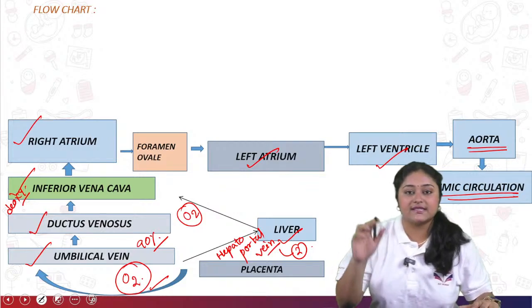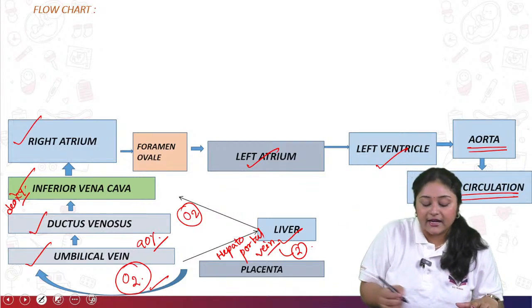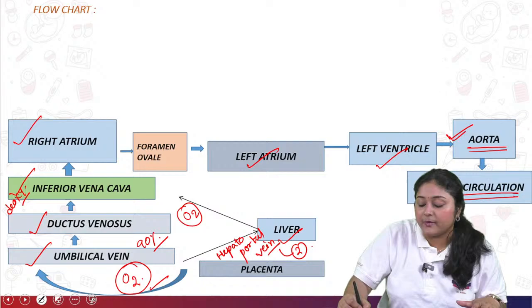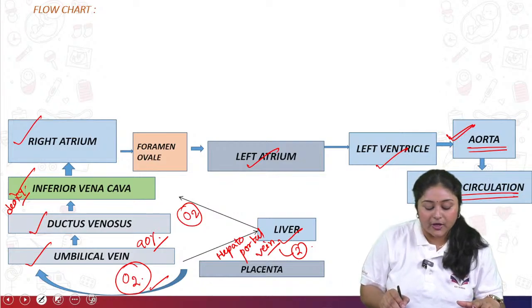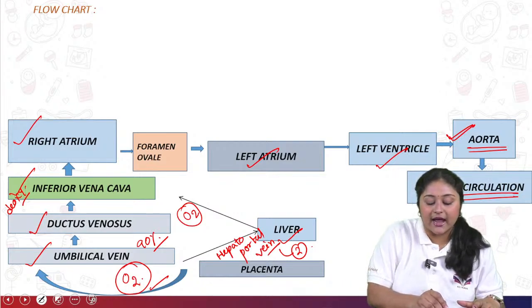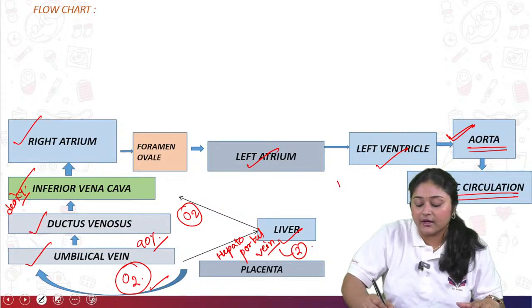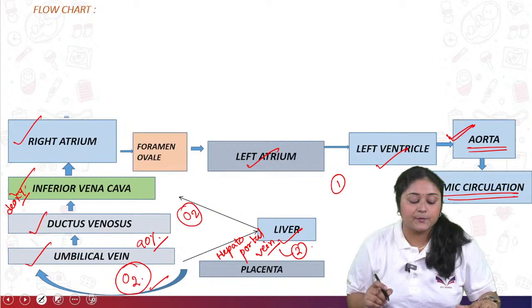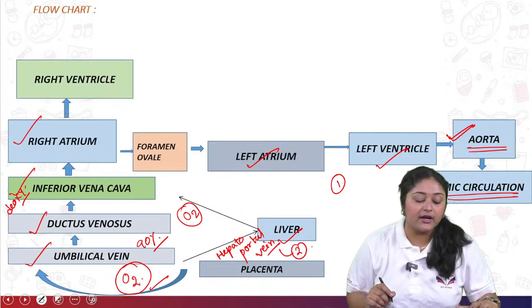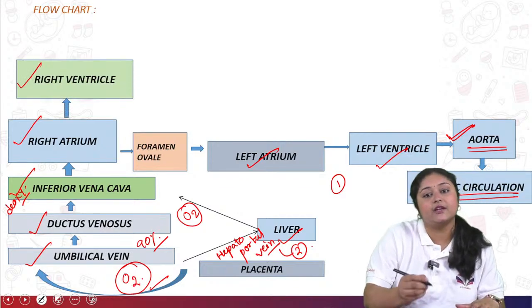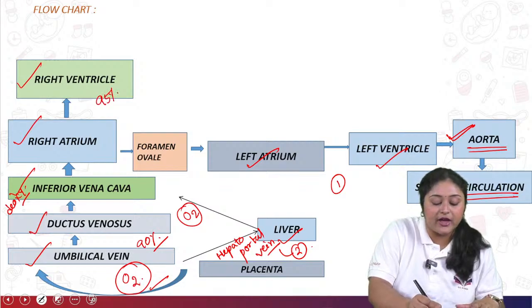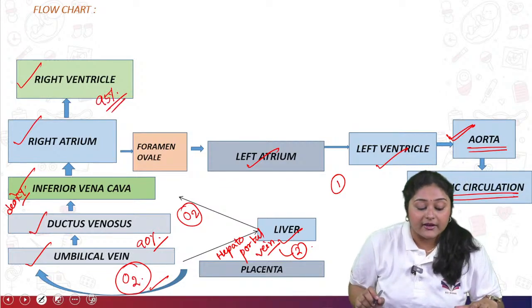Systemic circulation is nothing but all over the body. So that is one of the pathways where blood comes to the aorta. From the placenta, umbilical vein, then right atrium, through foramen ovale to left atrium, left ventricle to aorta. This is one pathway. Now come to the next part, that is from the right atrium. What happened? The blood comes to the right ventricle. How much percentage? 95% of the blood comes to the right ventricle.